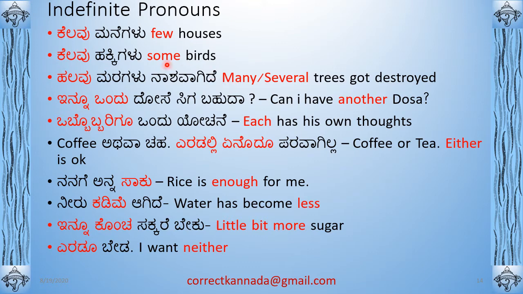Indefinite pronouns. Okay, Kannada has specific words for indefinite pronouns. They are kelavu, manegalu, few houses. Indefinite pronouns are nothing but words you can't count. You're not giving an exact count, you're just using a word to represent roughly the number of houses, right? Few houses. Kelavu, hakkigalu, some. So some and few both are kelavu. Halavu means many or several. Halavu maragalu nashavagide. Nashavagide means they got destroyed. Many or several trees got destroyed. So this is the word halavu.